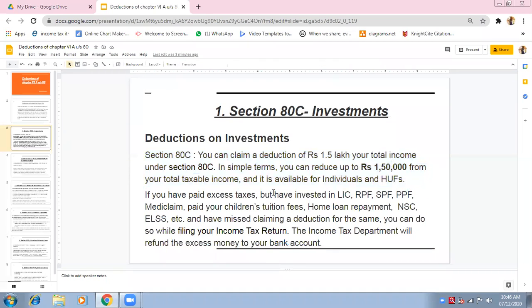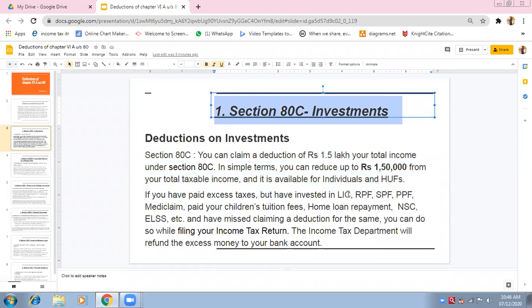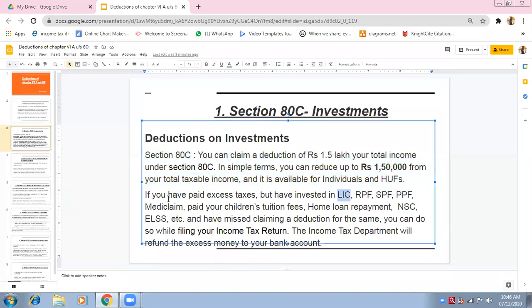Now 80C investments. How many investments are there? So many, n number of investments. But we will discuss a few common ones. LIC. If you have invested in LIC, Life Insurance Corporation, this is a government company from which you take insurance. If you take life insurance, you pay premium, no?